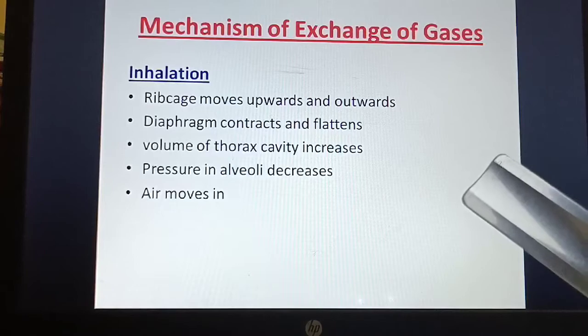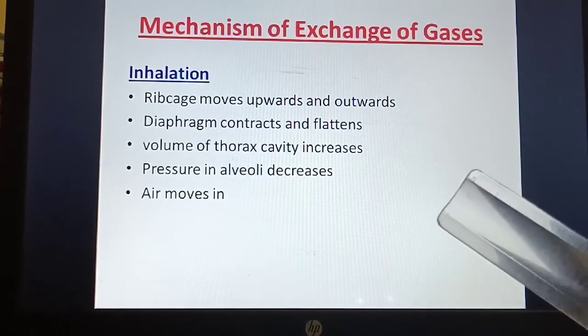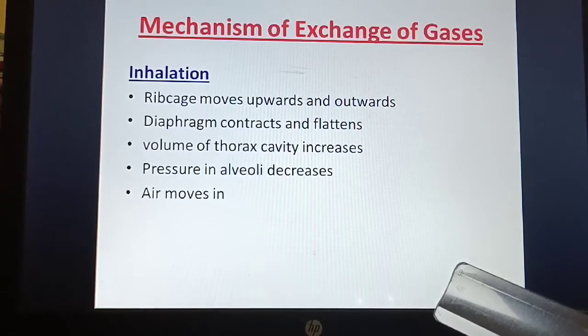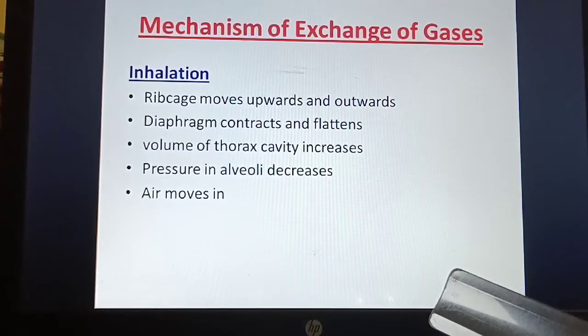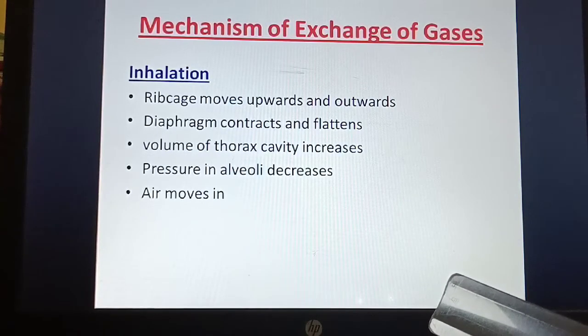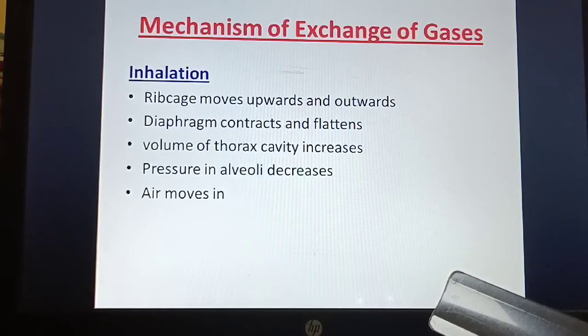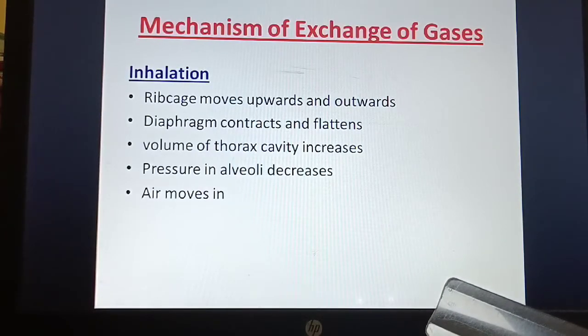Next, we'll see the mechanism of exchange of gases, that is inhalation and exhalation. When you inhale the air, what happens? First, the rib cage will move upward and outward.